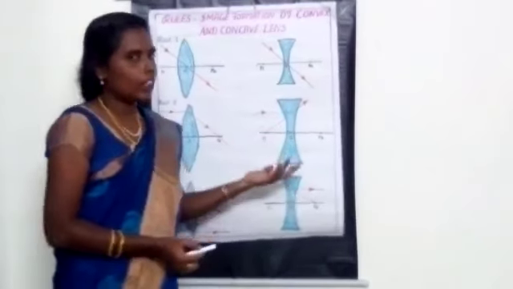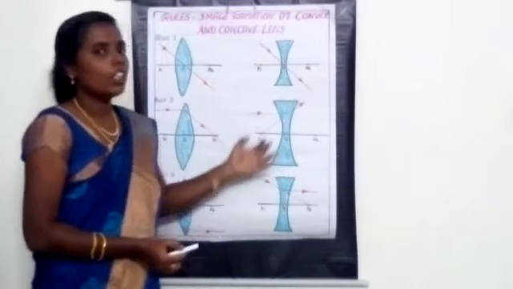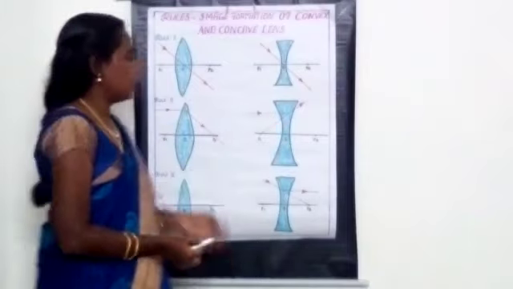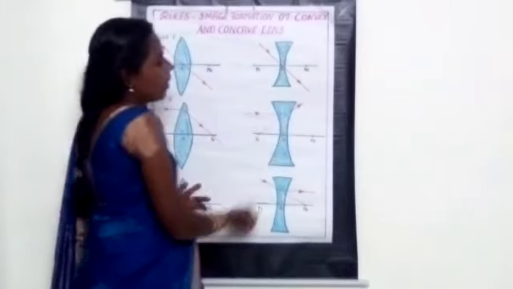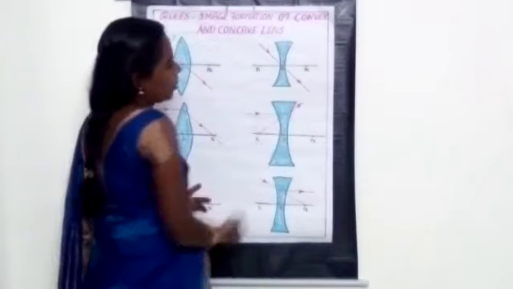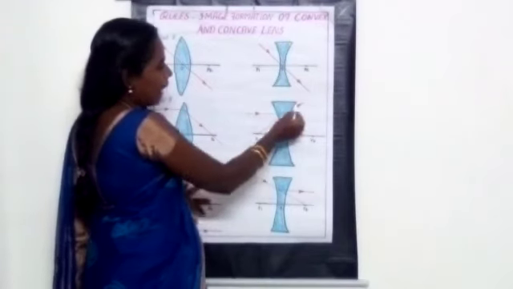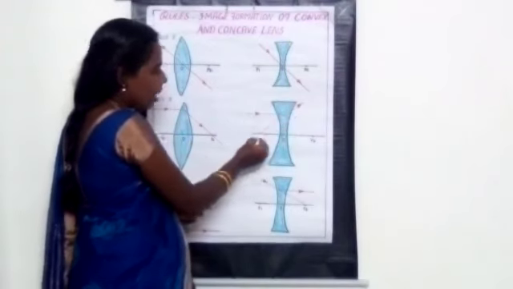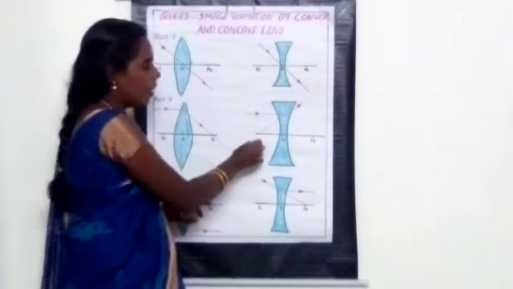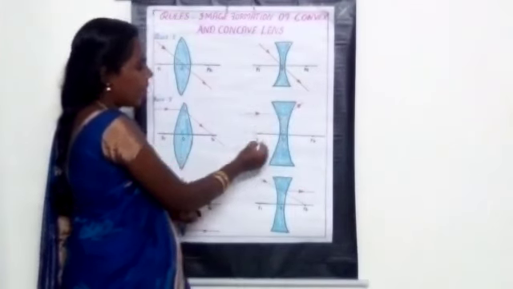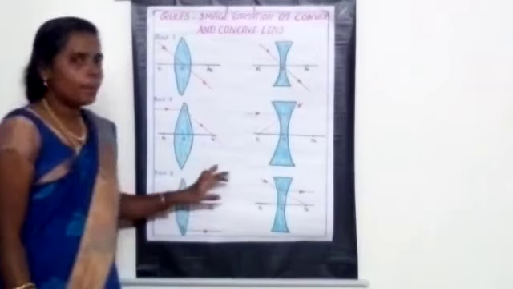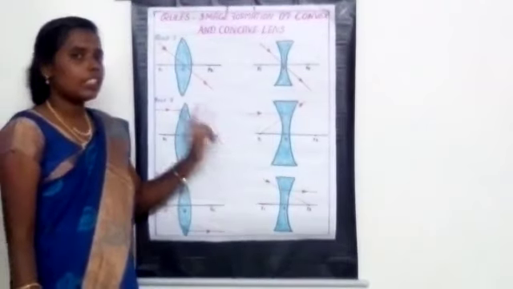It is a diverging lens; we already studied that the concave lens is a diverging lens. When the ray of light passes through the concave lens, this is the refracted ray. After refraction, it will diverge, and traced back it will meet on the principal focus. This is the second rule.